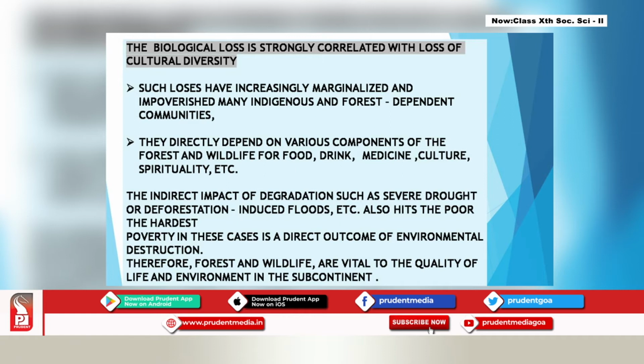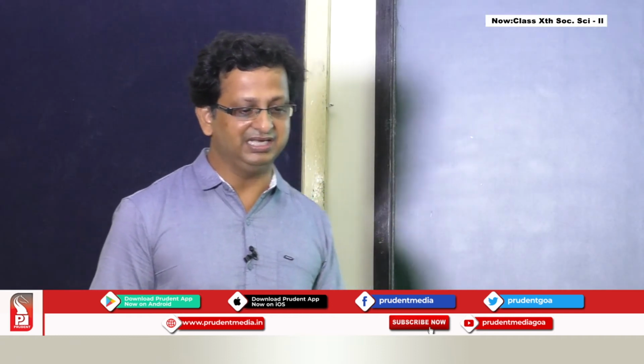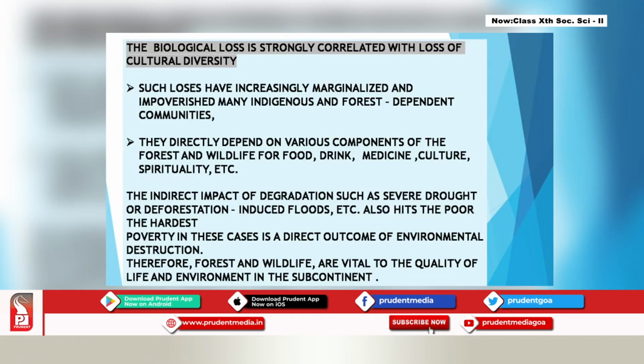Now you can see here in this picture of tribal people here, and tribal people traditionally have their homes in the forest. So their life is getting affected. It's a cultural loss for them, a loss of cultural diversity for them. It also has other impacts like drought or deforestation induced floods. So the poverty in some cases may be a direct outcome of environmental degradation. Therefore, forest and wildlife are vital to the quality of life and environment in the subcontinent.